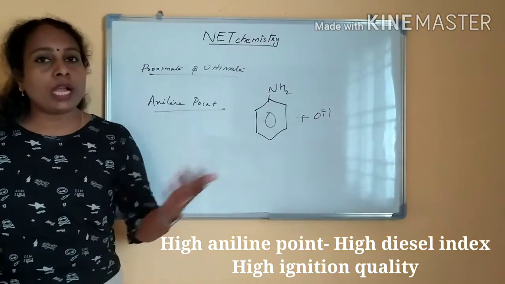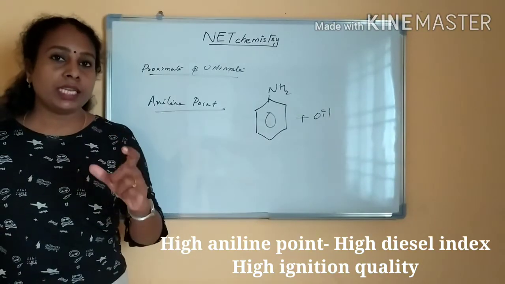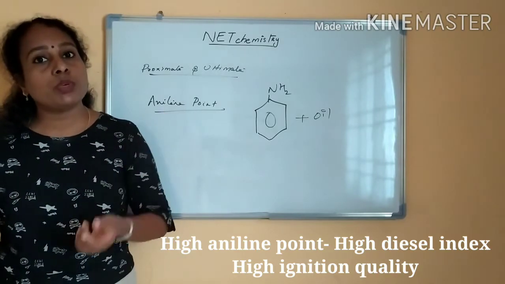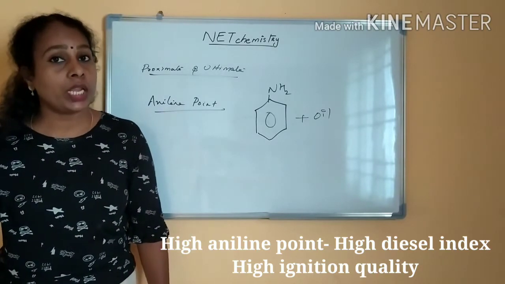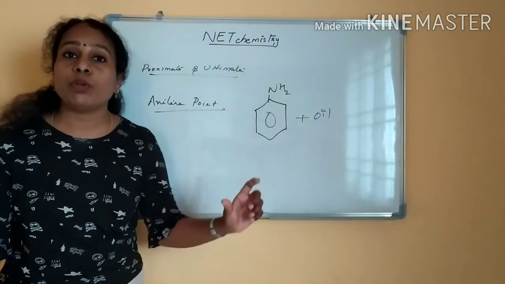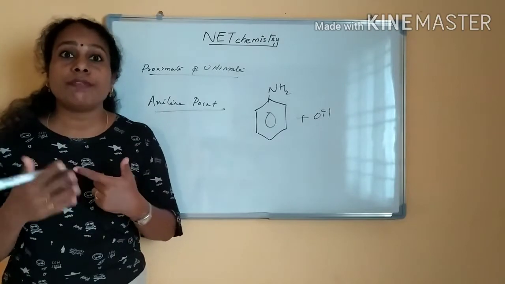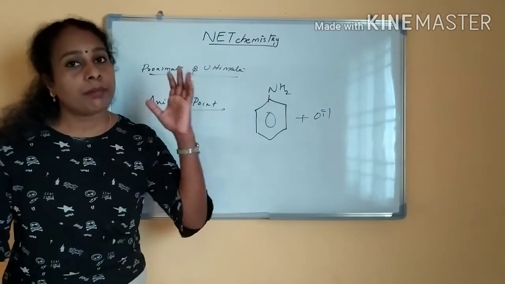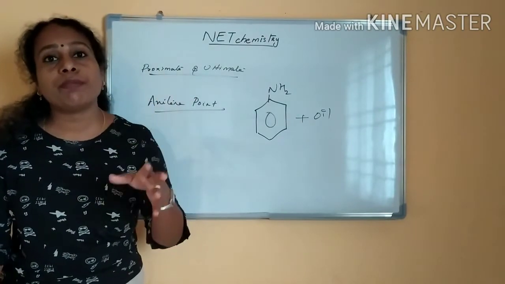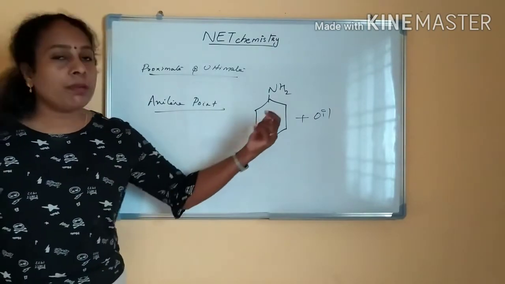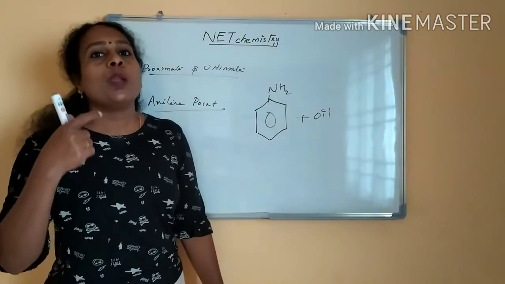But if the aniline point value is low, your fuel ignition quality will be less. When paraffinic compounds are mixed with your oil, the aniline point will be low. Why is the aniline point low? Because it gets mixed at a very low temperature itself. Hydrocarbons, paraffins, alkanes and such compounds are completely miscible at a very low temperature.